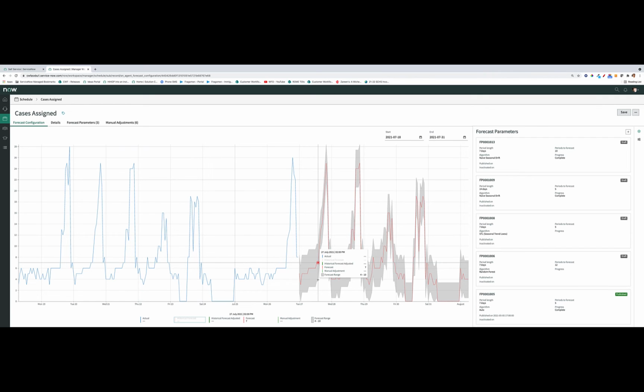And what you can do as a manager here is you can look at the forecast, but you can also make different adjustments to the forecast. You might decide, for example, to make a manual adjustment. Perhaps you know that next Friday is going to be a new product launch and you expect to have 25% more cases. So you would have the ability to go ahead and make manual adjustments and bump up those manual adjustments accordingly. So forecasting is a pretty critical aspect of the scheduling capability within WFO.